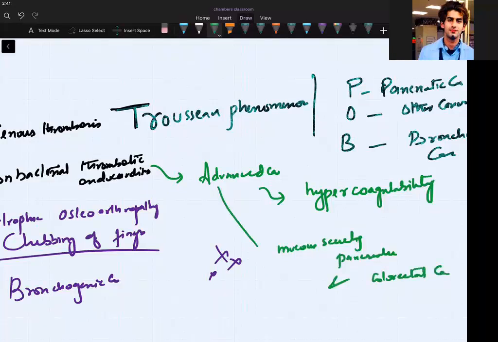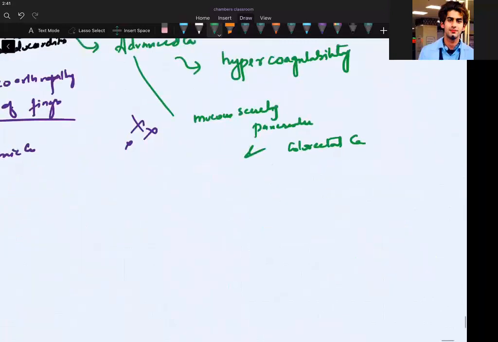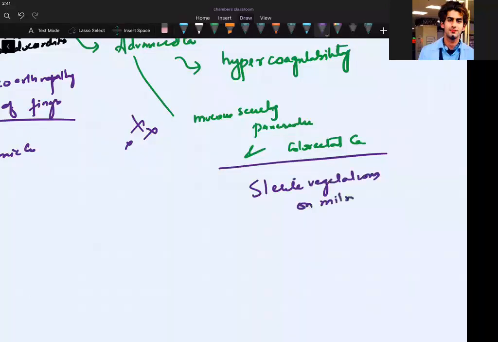Okay, colorectal carcinomas. And what we see is that there are sterile vegetations on the mitral valve. Sterile vegetations on the mitral valve.